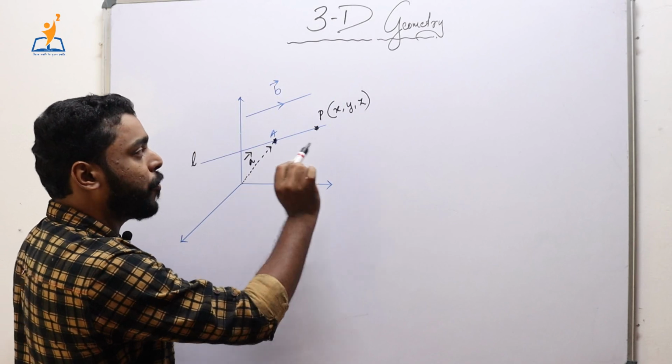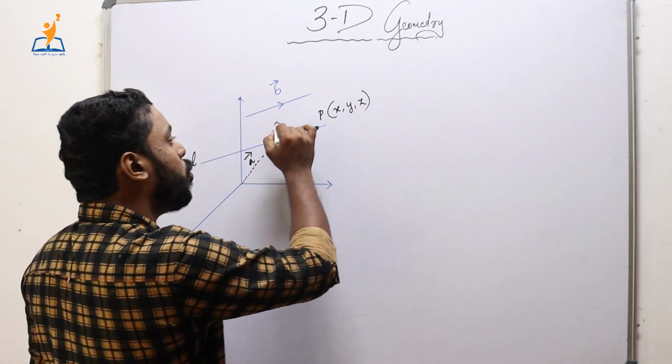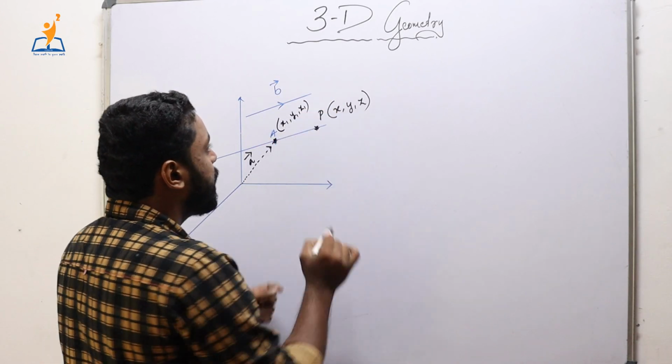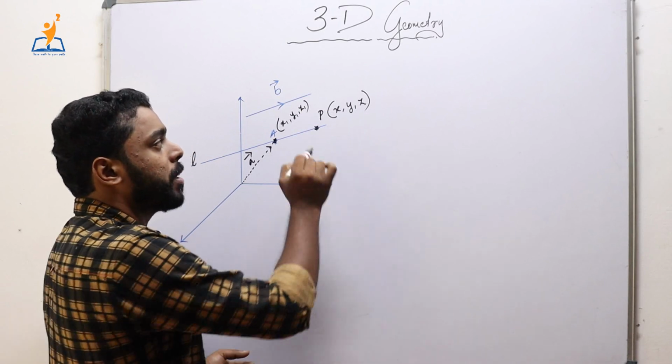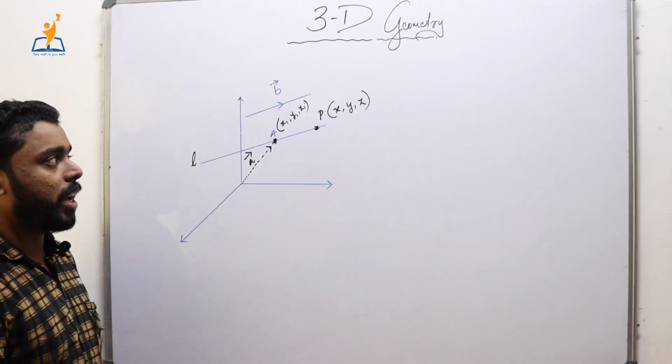And A is a fixed point. It is a given point to us. So it is fixed, so we are naming it as x1, y1, z1. See, this name is a particular name. This is a variable name. That's the difference. So A is x1, y1, z1.